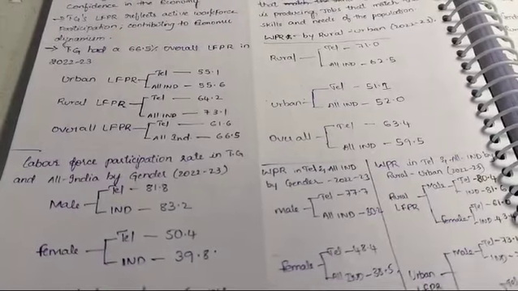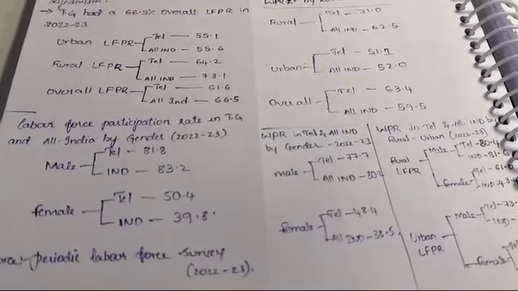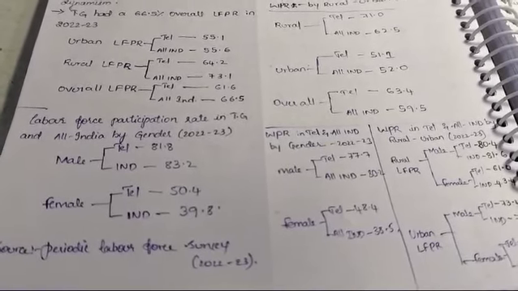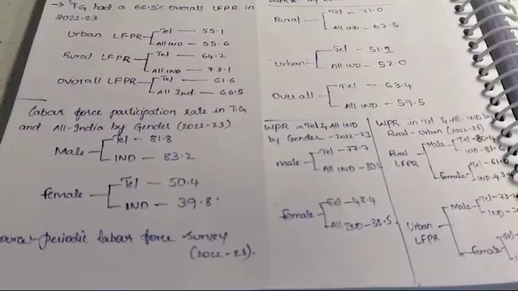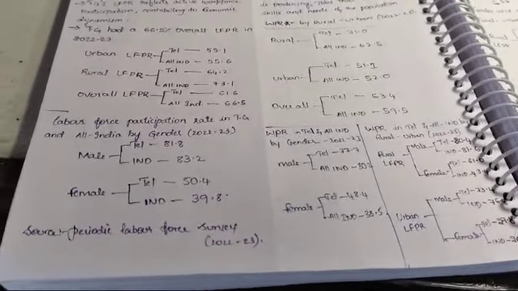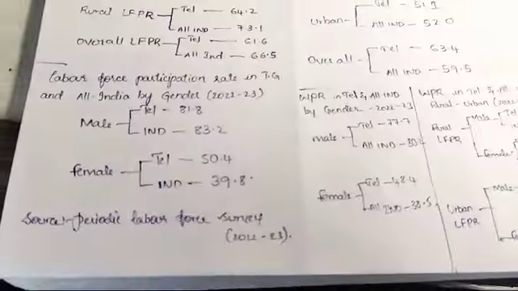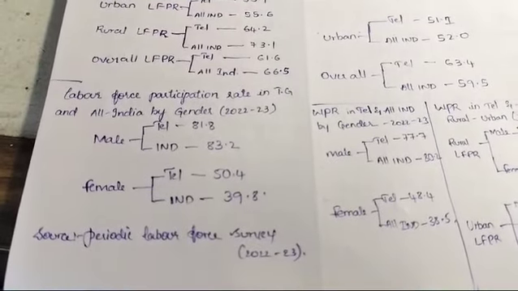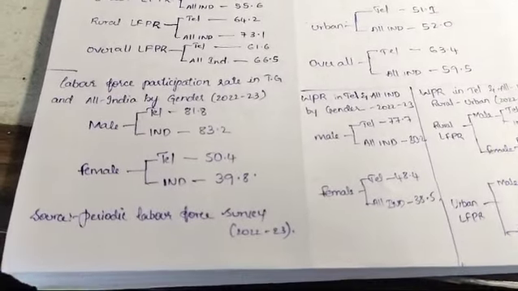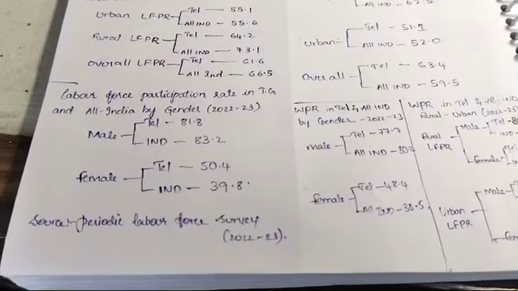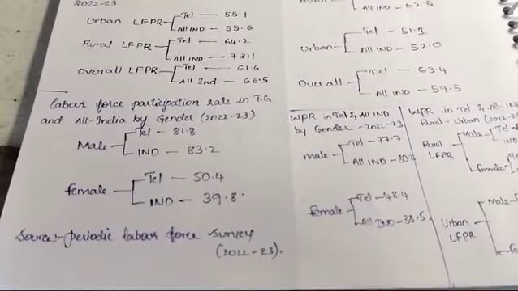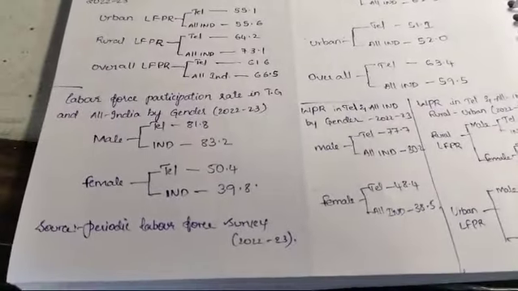In the year 22-23, in rural labor force participation rate, Telangana stands at 64.2 and all India at 73.1. Overall labor force participation rate, Telangana's contribution is 61.6 and all India's is 66.5. Now the labor force participation rate in Telangana and all India by gender, 2022-23, male and female. For males, Telangana is 81.8%, and for India it is 83.2.